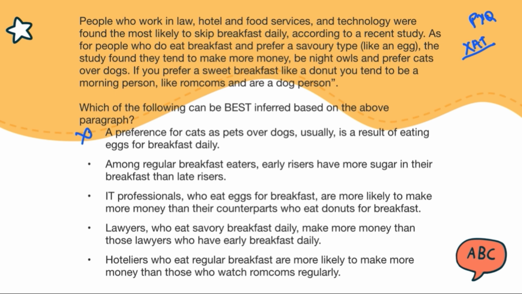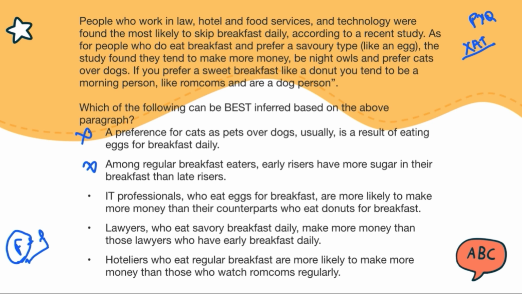See, the paragraph does not talk about sugar intake at all. We are only talking about the preference of the food. So if it is not being talked about in the passage itself, the inference requires fact plus logic, right? Here the logic was wrong, so the answer was wrong. Here the fact is not present in the passage. If this is not present, then also the answer is wrong. Both of these need to be correct.